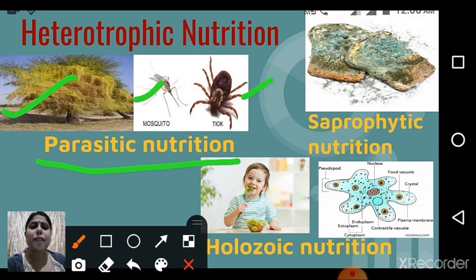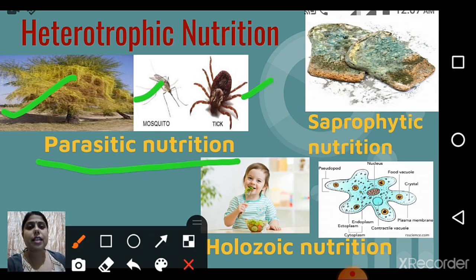What actually occurs in parasitic nutrition? They obtain their food from a living organism without killing it, just like cuscuta. A simple example we can take is the mosquito. What does a mosquito do? It bites us and sucks our blood, and it gets its nutrition without killing us. They just depend on us, just like cuscuta, which in Hindi is also called amar bel. So in parasitic nutrition, they obtain food from a living organism without killing it, and that living organism is called the host.